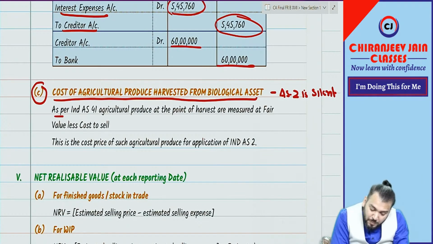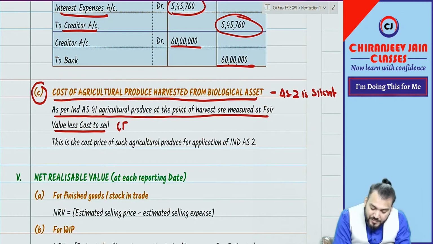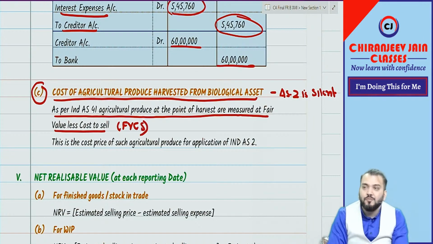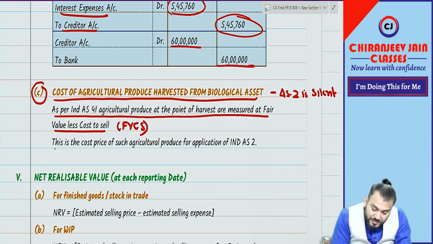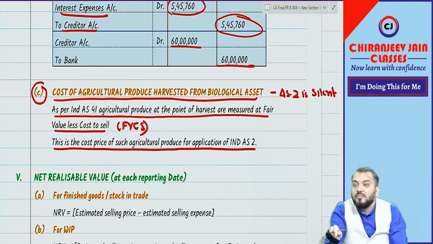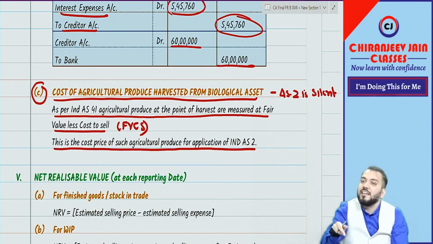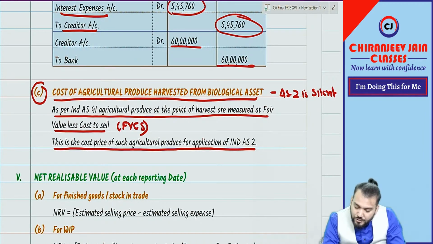What is written? As per Ind AS 41, agriculture produce at the point of harvest is measured at fair value less cost to sell. We'll call it FVCS in our class. Whenever I say FVCS, it is fair value less cost to sell. This is the cost price of such agricultural produce for the application of Ind AS 2. So this fair value less cost to sell will become the cost price by applying the Ind AS 2 requirement. Done? Correct? This also we have understood.